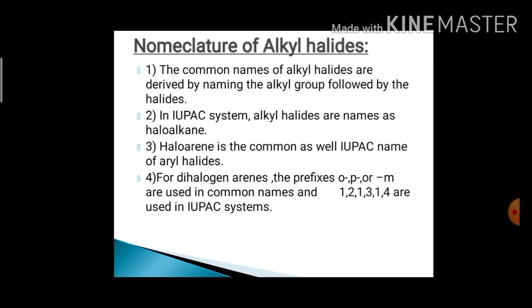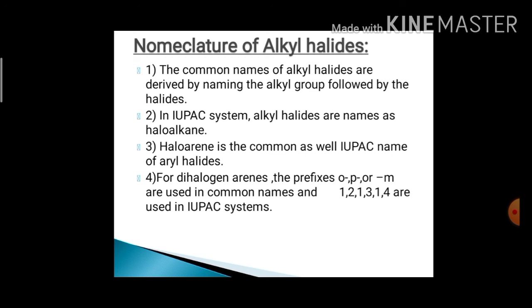Next, we'll discuss the nomenclature of alkyl halides. The first point: the common names of alkyl halides are derived by naming the alkyl group followed by halide. Second, in the IUPAC system, alkyl halides are named as haloalkanes.